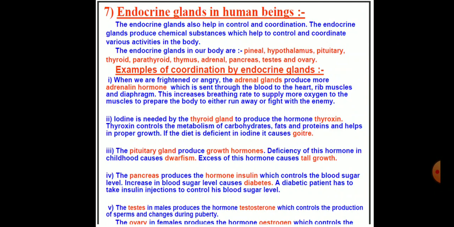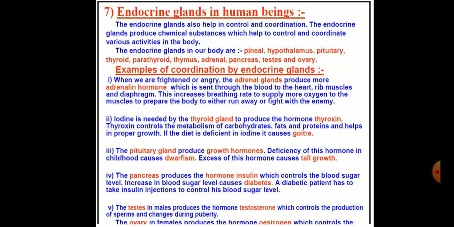The endocrine glands also help in control and coordination. The endocrine glands produce chemical substances which help to control and coordinate various activities in the body. The endocrine glands in our body are the pineal gland, hypothalamus, pituitary, thyroid, parathyroid, thymus, adrenal, pancreas, testes and ovary. If we go on, there are many examples.